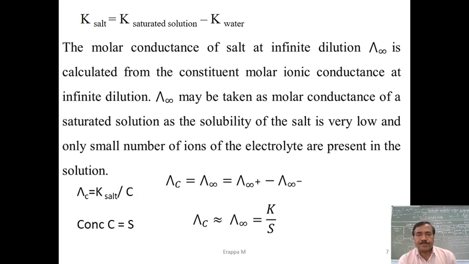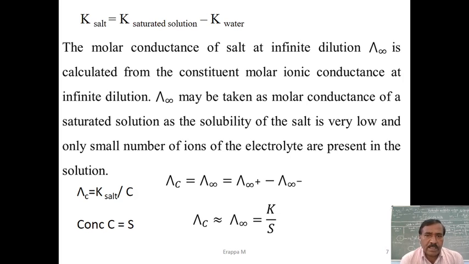First you measure the conductance of water, which is used for the preparation of the saturated solution, then you find the saturated solution conductance. Therefore the equation is: specific conductivity of the salt is equal to K of saturated solution minus K of water.